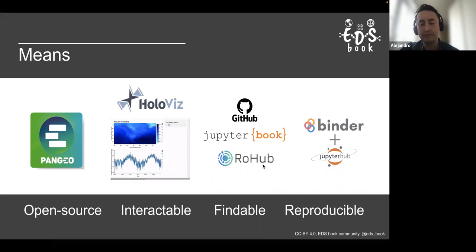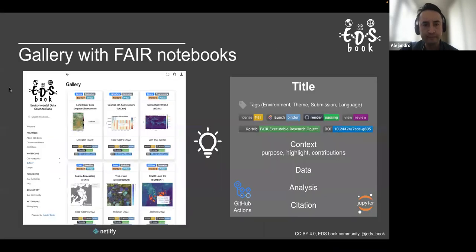This Rohu is very important because all notebooks can be discovered in Google or search engines through a kind of connection that allows them to be discoverable in Rohu. Finally, more than reproducible, I guess any of us can try to rerun the notebooks in Binder and JupyterHub with certain connections that we have and badges in the notebooks themselves.